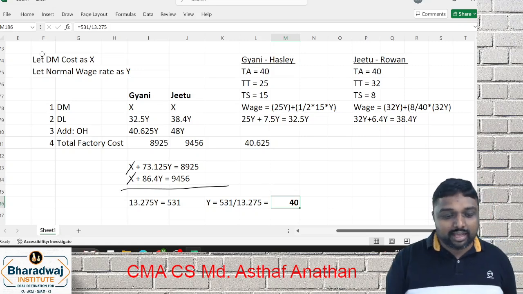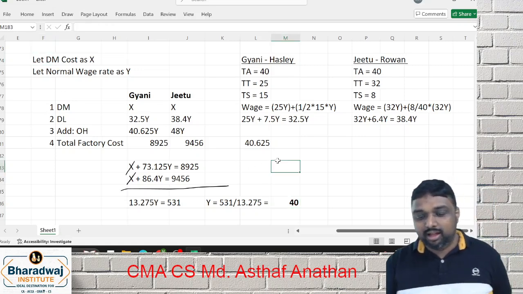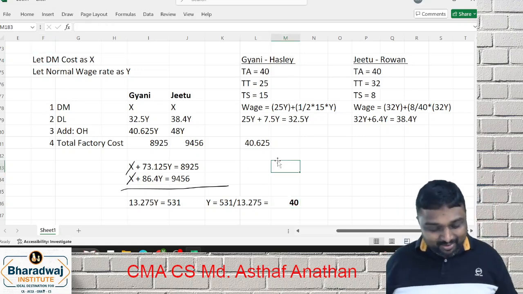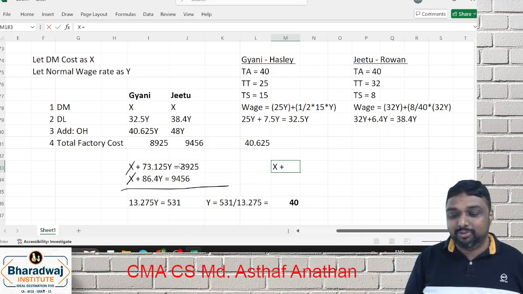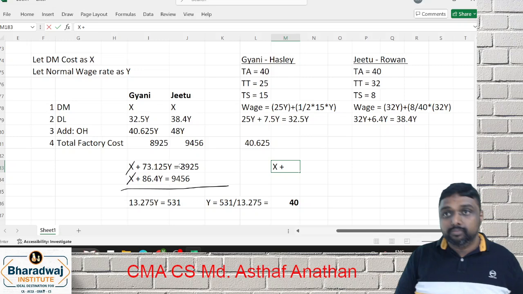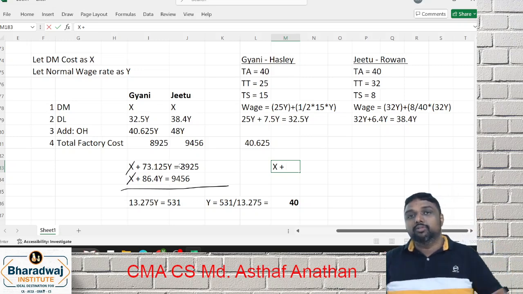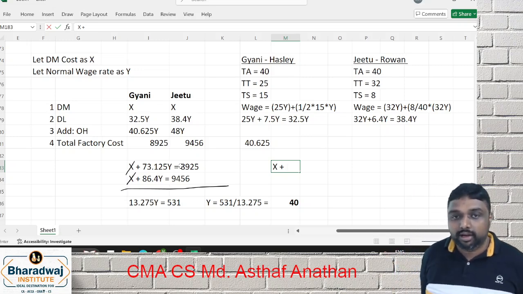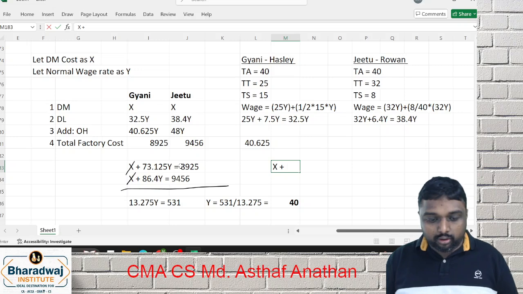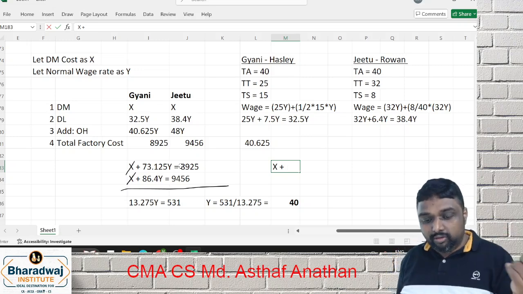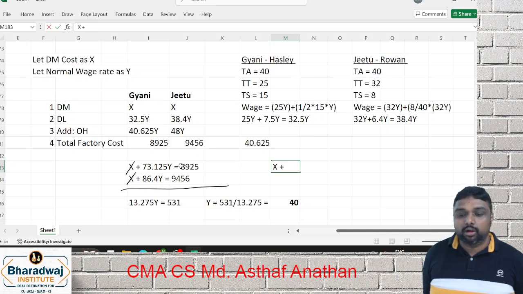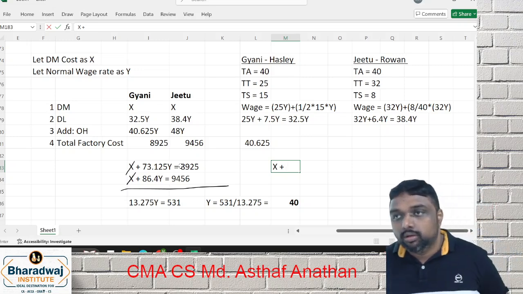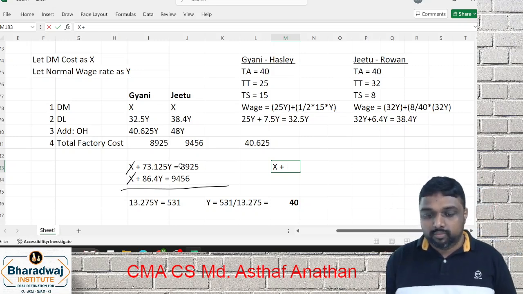Now you got y. You just apply it in any formula. Since this is a standard question, if you want, I will do here also. 73.125 into 40. What will you get? 73.125 into 40. What will you get?